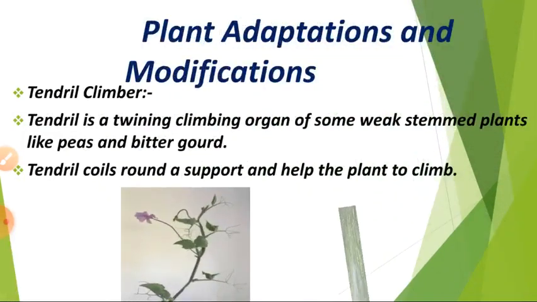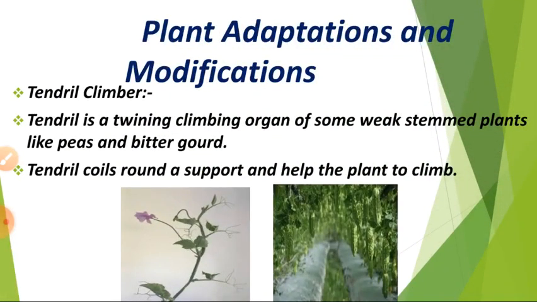Plant adaptations and modifications. Based on their adaptations, the plant parts are modified into something. The first one we are going to see is the tendril climber. Can you see? This is the tendril. This coil-like structure at the end is called the tendril. Can you see, children? Yes.